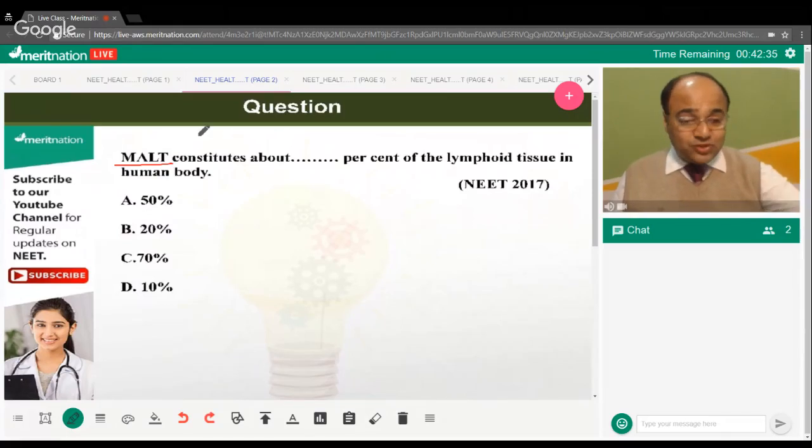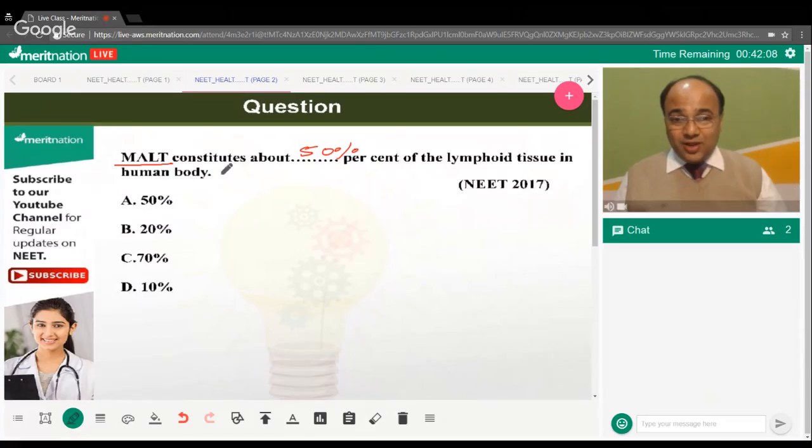And this mucosa associated lymphoid tissue is present in my gastrointestinal cavity. It lines my nasopharynx, my trachea, and many other mucosal membranes of my internal tubes. So it is mucosa associated lymphoid tissue, and it constitutes 50% of the lymphoid tissue in the human body.